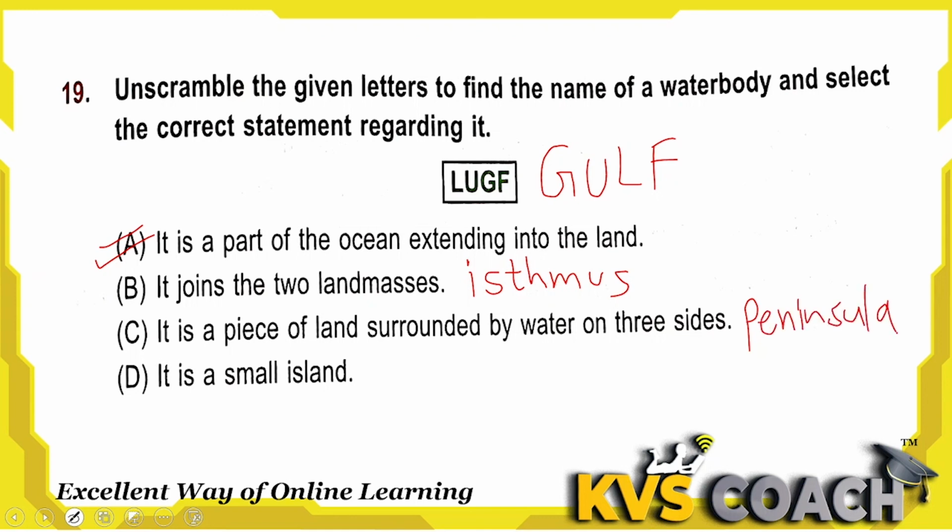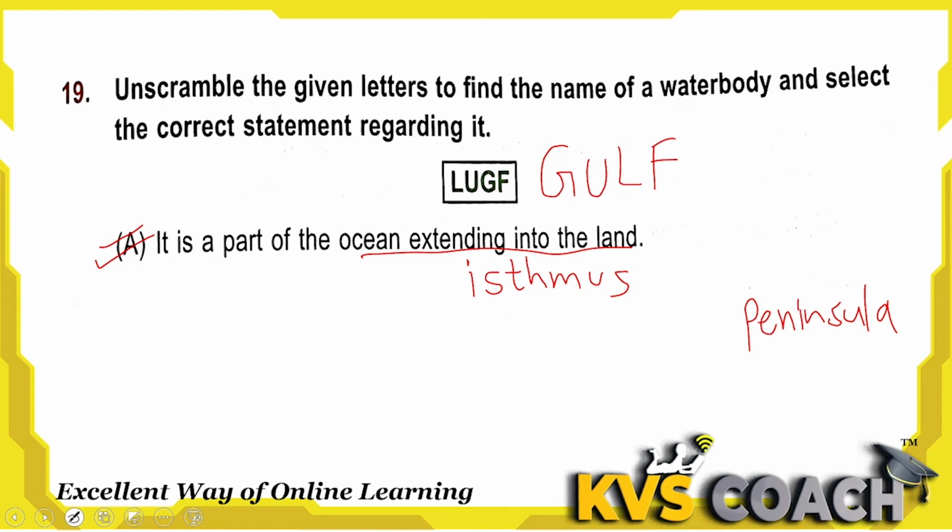Okay. So it is a small island. A small island is a body of land surrounded by water from all sides. That is called an island. Okay. But a Gulf is the part of the ocean extending into the land. That is called a Gulf. Option is the right answer here.